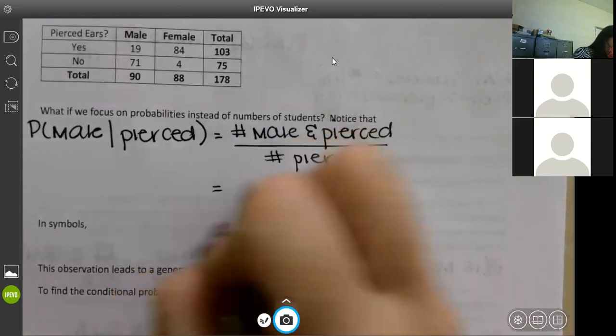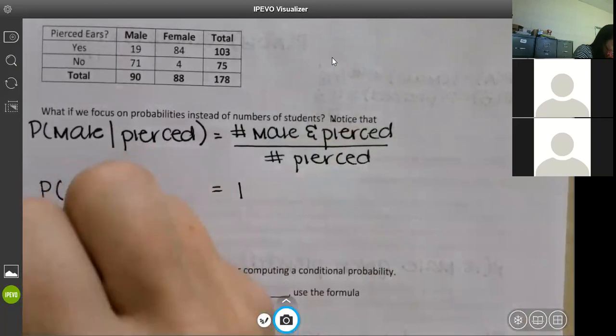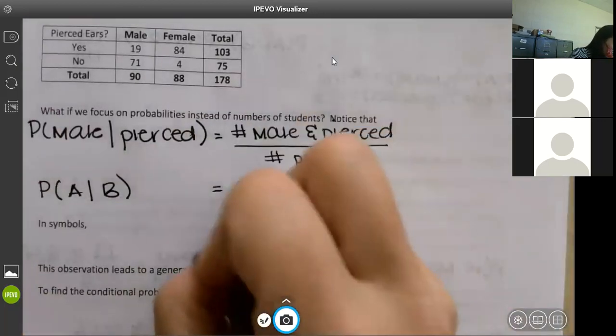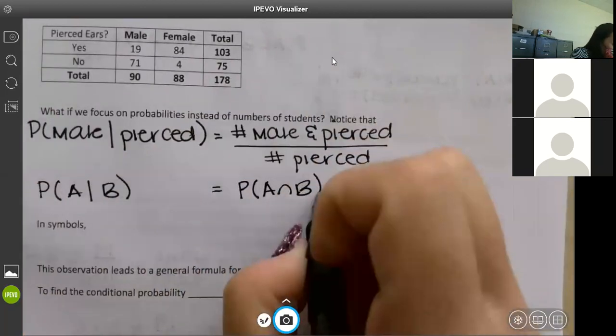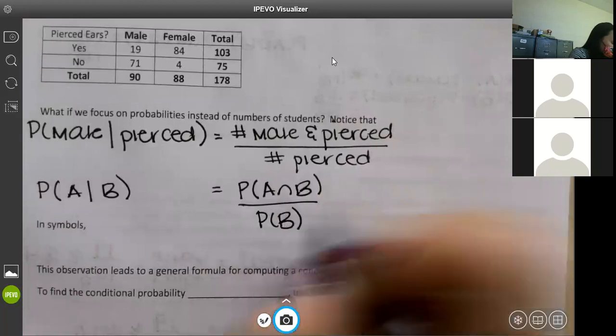So this is what it looks like. If we have the probability of A given B, that's male and pierced, we already knew that. On the top, we're going to have the probability of A and B over just the probability of B.